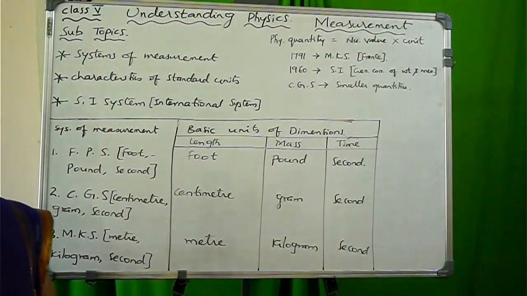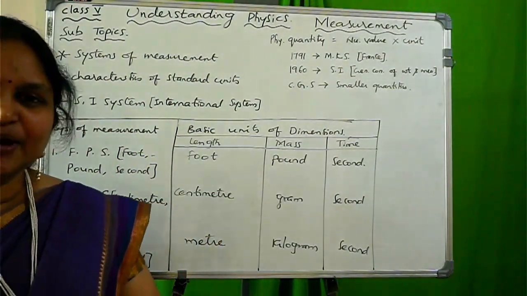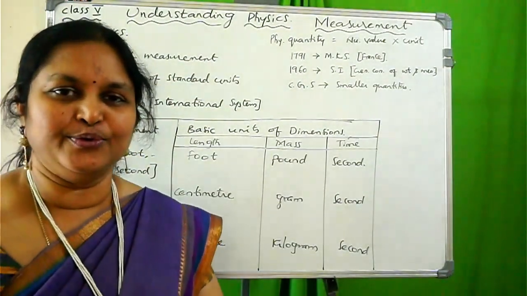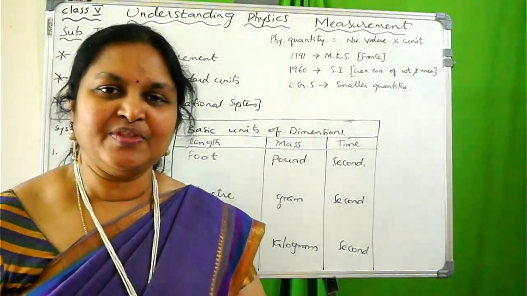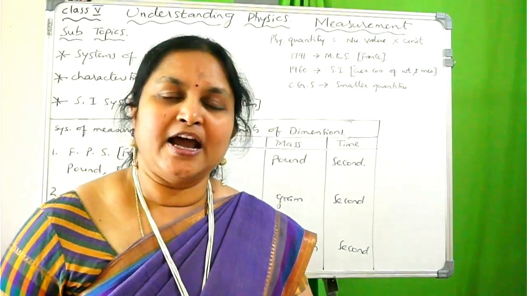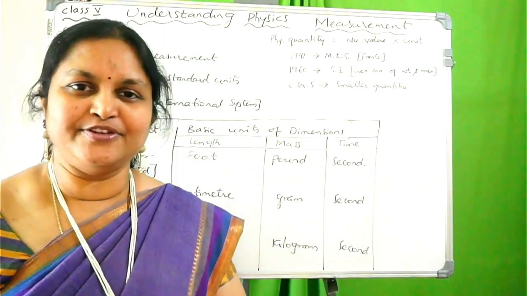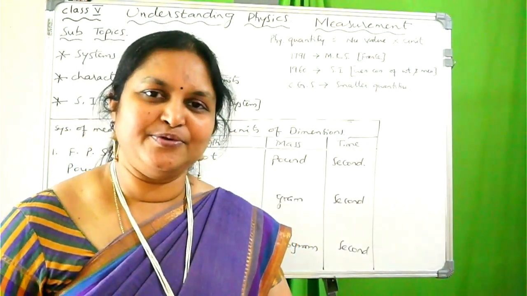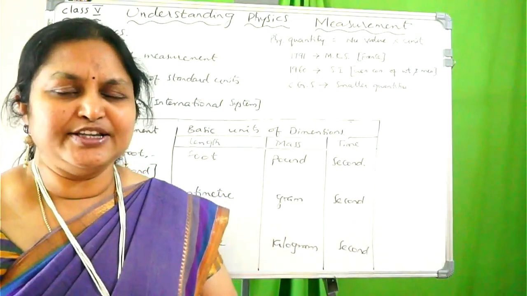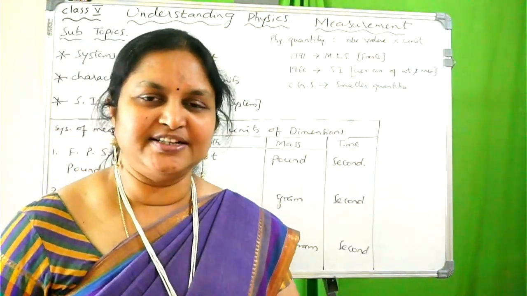Before going to explain this topic, let us have a recapitulation of our previous class. In my previous class, I explained about science and what the branches of science are, and what measurement is and how it plays a major role in our regular life, what fundamental physical quantities and derived physical quantities are, and what fundamental units and derived units are. These concepts we discussed in our last class. I hope you all understood well.